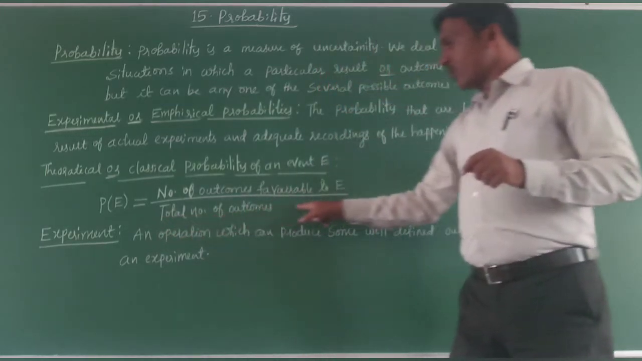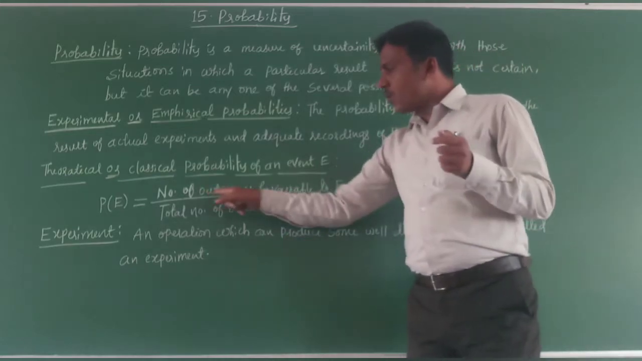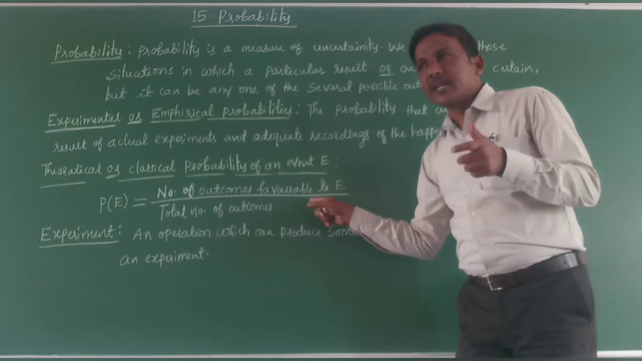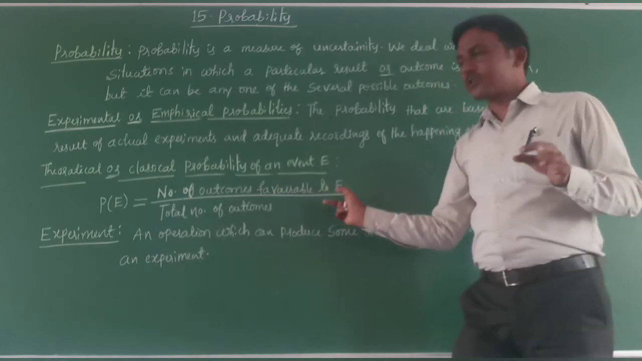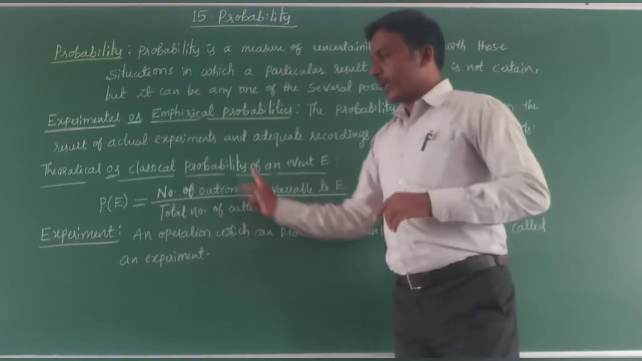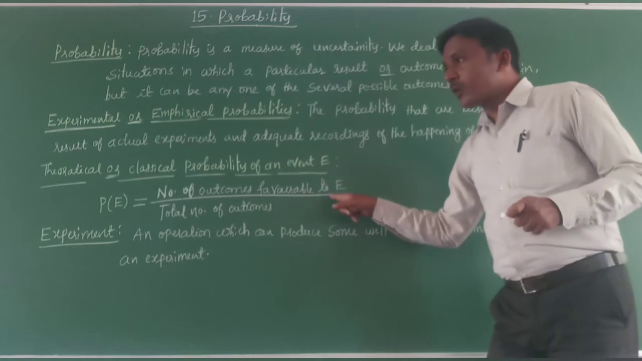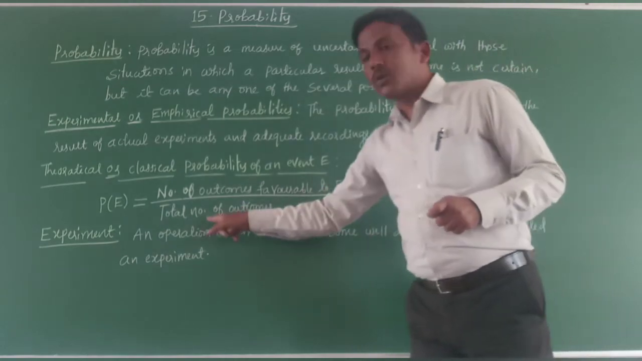Divided by the total number of outcomes. If you toss a coin, getting head is one outcome, which is favorable. Either getting head or tail, those are the outcomes. The total number of outcomes is 2, head and tail. So the probability of an event is equal to the number of outcomes favorable to E divided by the total number of outcomes.